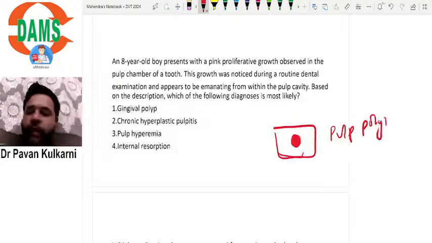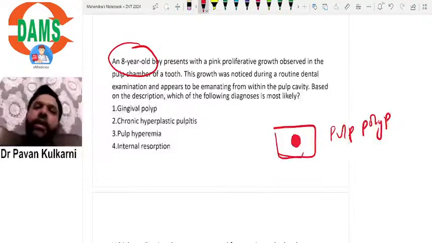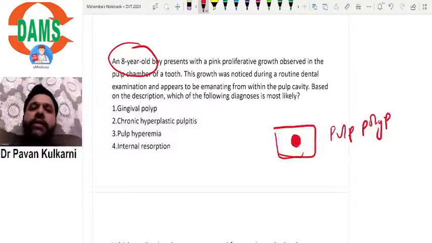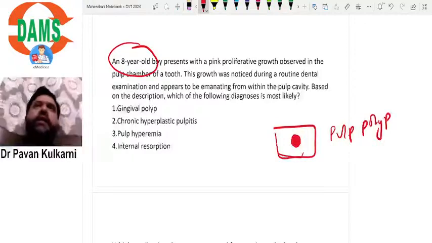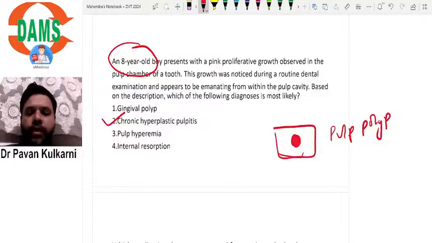Pulp polyp, typically, you see here, an 8-year-old boy. Typically it occurs in young individuals, because in young individuals, the proliferative capacity of the pulp will be maximum. So in reaction to the caries, the pulp will react exuberantly, so exuberantly that it will produce a polyp, which is clearly visible in the oral cavity. That is nothing but pulp polyp. The other name for the pulp polyp is chronic hyperplastic pulpitis.